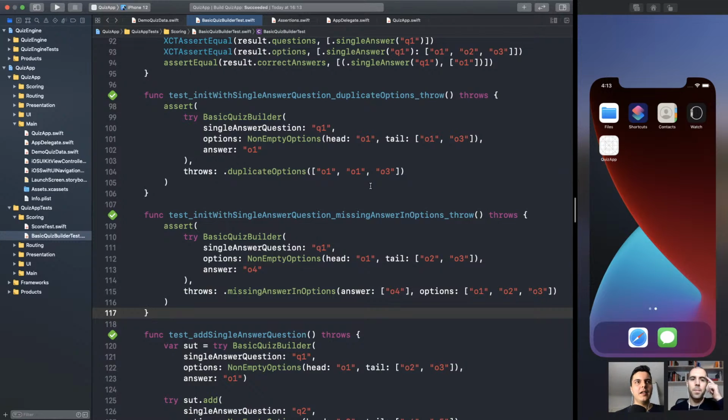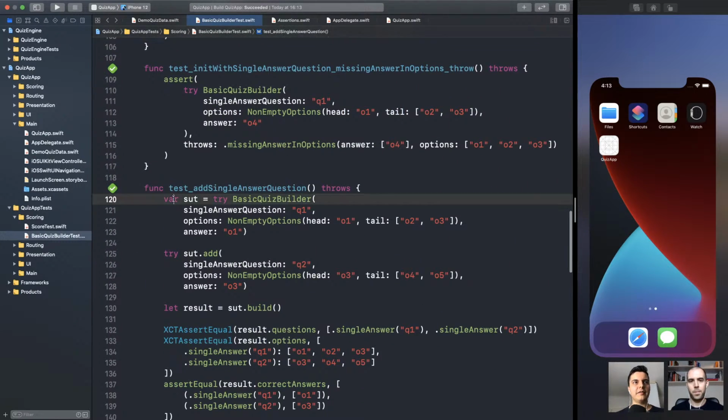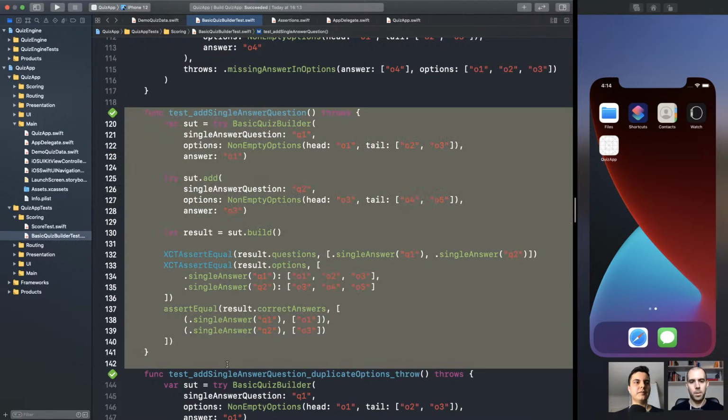All right. So we say there are two solutions to the builder, two common solutions to implement the builder. One is the mutable one. As you can see, you need to get a variable and mutate it every time you are adding more data to it. Another solution is the Fluent Builder Pattern, where we don't mutate it, but every time we add a question, we get a new builder without modifying the original one. Let's add a new test to show it.